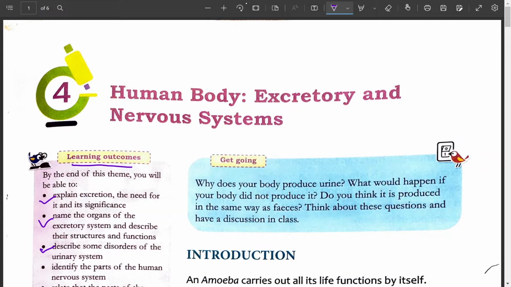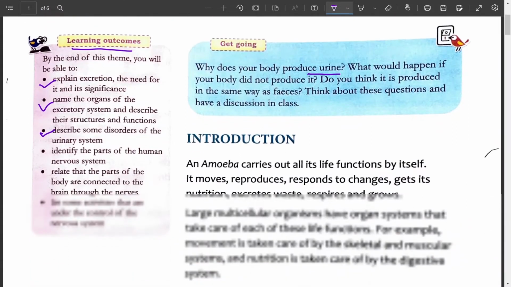These questions generally come to the mind. Why does your body produce urine? What would happen if your body did not produce it? Do you think it is produced in the same way as fishes? Let us discuss it in detail.